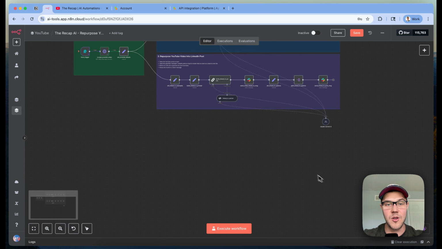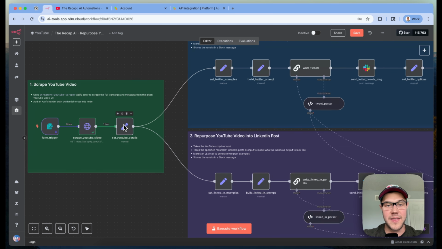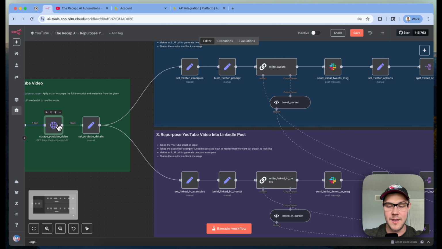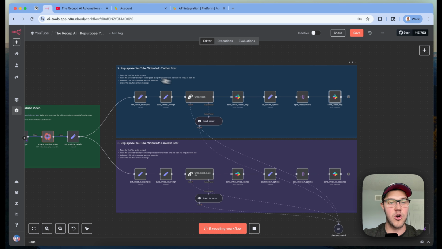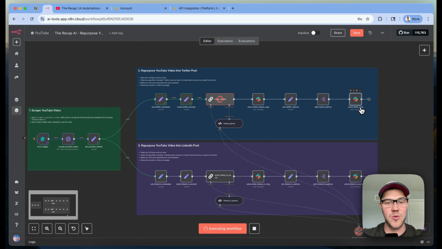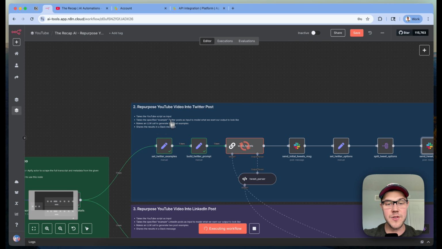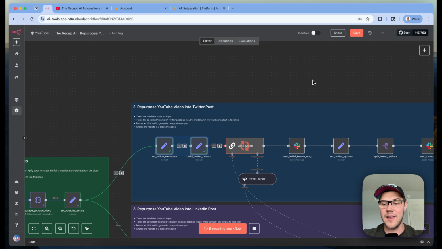I'll delete this for now so we can run through this first path of what everything looks like. So I'll pin this, and let's go ahead and run this top one for repurposing our video into a Twitter post. The first 2 nodes we see up top are our set field nodes that we use to build out our prompt to get later passed into this LLM chain call.